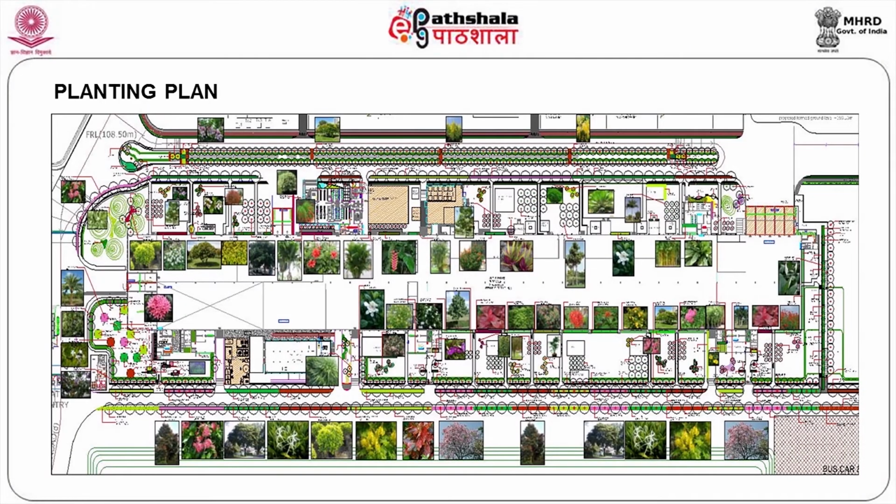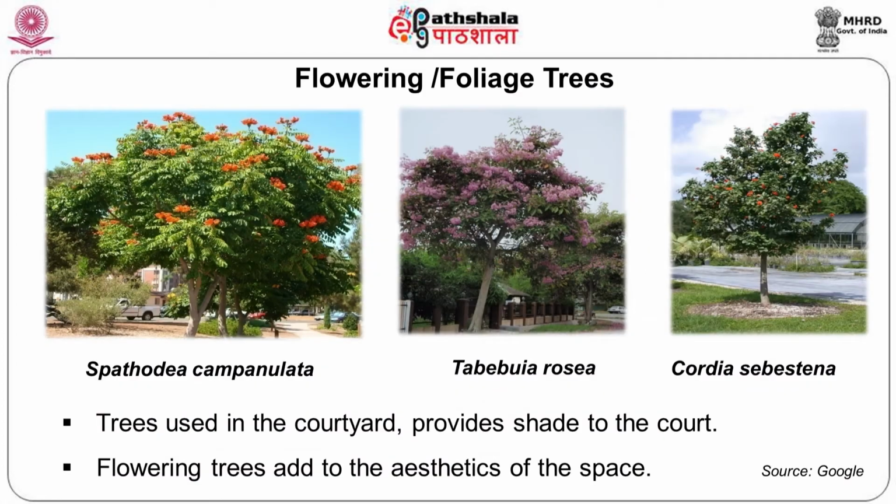The presentation of the planting plan, with all the plant material in different locations identified. If you zoom in, you can see all the planting plan requirements. Foliage plants and trees are used in the courtyard to provide shade.